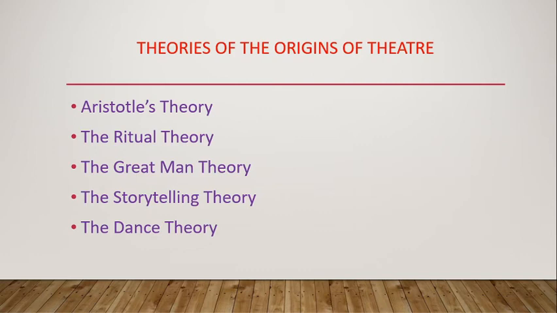So the next theory is the storytelling theory. Some scholars propose that Greek drama developed from storytelling. It is supposed that storytellers would naturally tend to elaborate parts of the telling by impersonating the various characters using appropriate voice and movement. From here, it seems a short step to having several people become involved in telling the story, and from this telling, it is thought that drama and theatre arose. But again, there are also weaknesses.